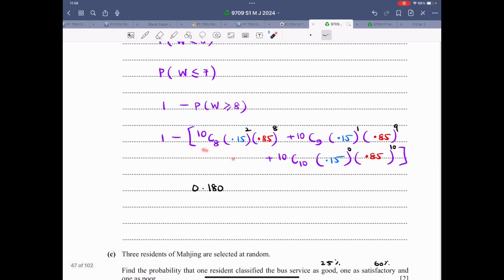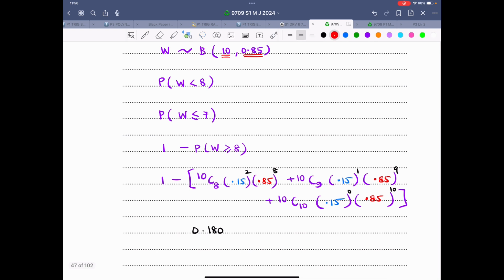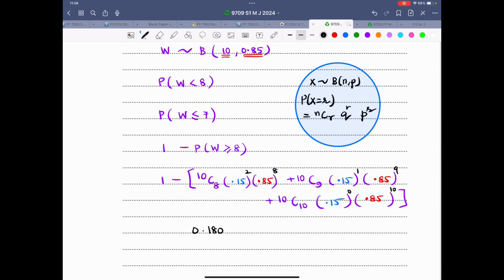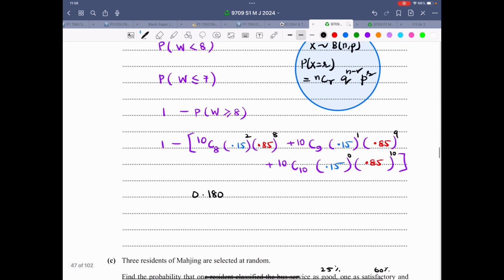So applying the rules of binomial distribution, let me write the formula in case someone has forgotten. So I'll write this, that is X follows a binomial distribution n comma p. Probability X is equal to r for a particular value, that is nCr, success raised to power of r, failure raised to power of n minus r. So over here, what's the probability of success? That is 0.85. We are calculating for 8, calculating for 9, calculating for 10, and that is the power of the probability of success. 10 minus 8 is 2, that goes over here. 10 minus 9 is 1. 10 minus 10 is 0. These are the powers of probability of failure.